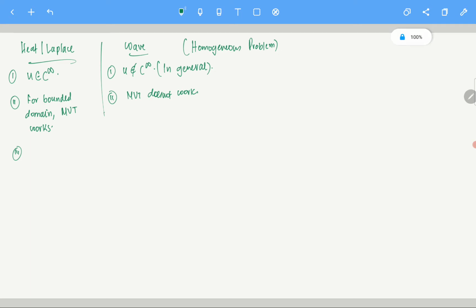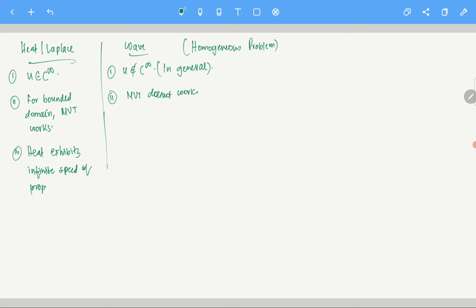This is not very mathematical writing, but you understand. So the heat equation exhibits infinite speed of propagation.